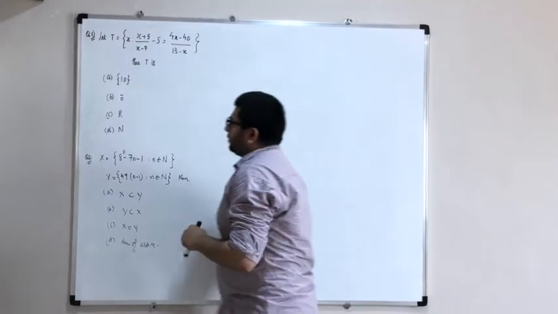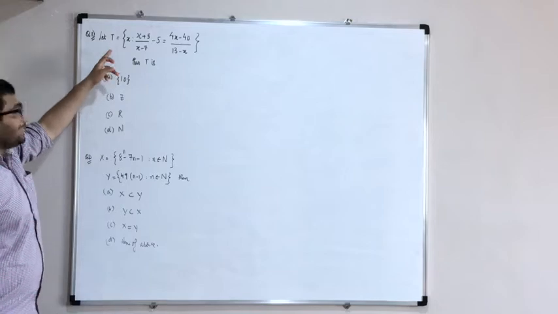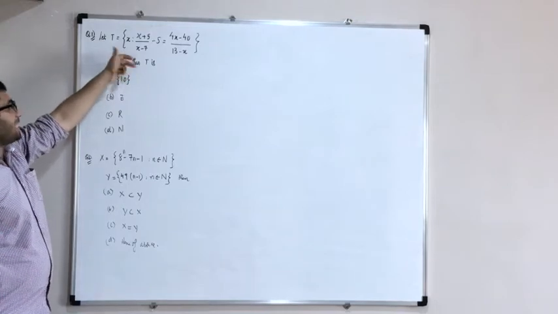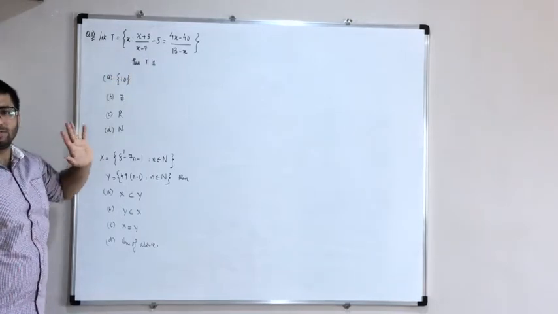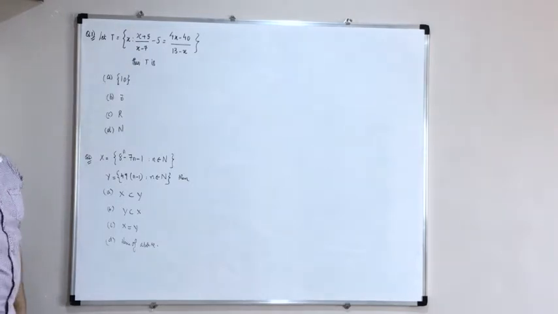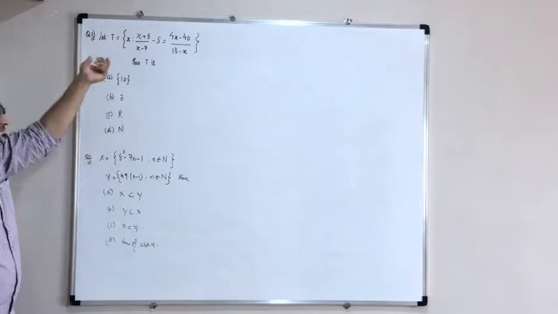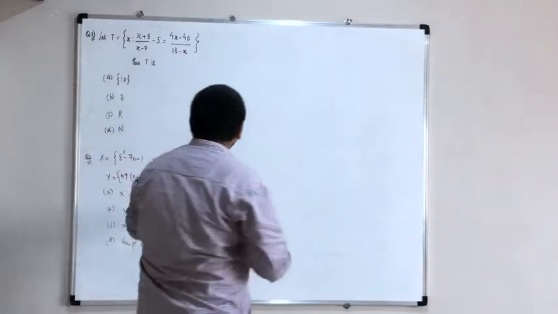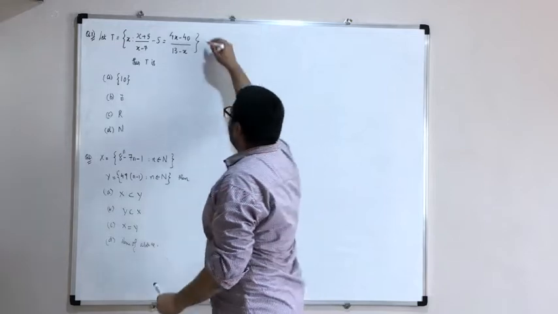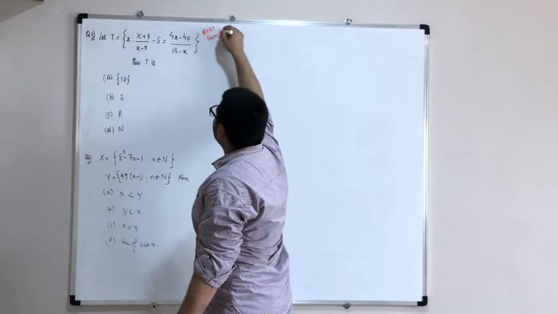Okay friends, let's see the first question. What does the first question say? A set T is defined as all the values of x such that this condition is satisfied. Now you have to simplify this and check what value of T you get. Pause this video to note the question down and solve it. This is an NCERT exemplar question.